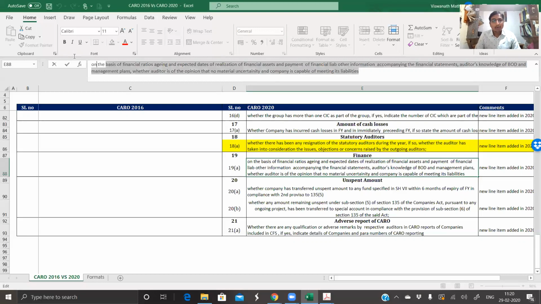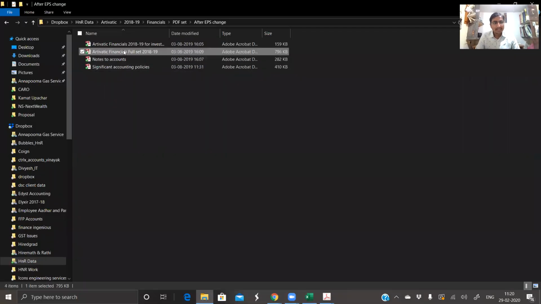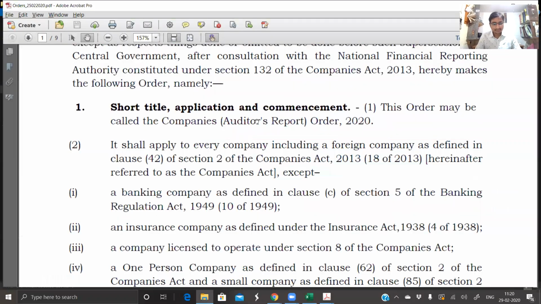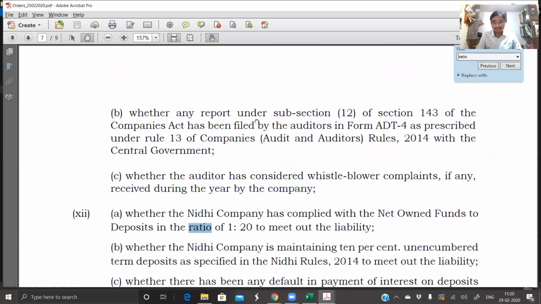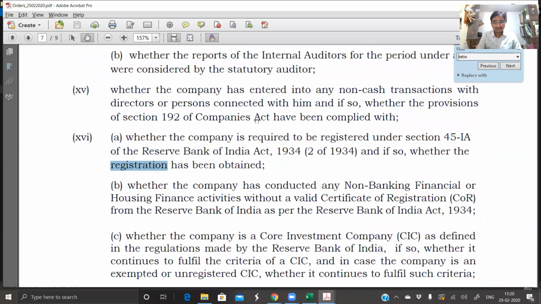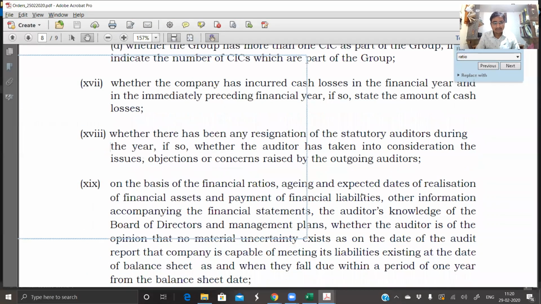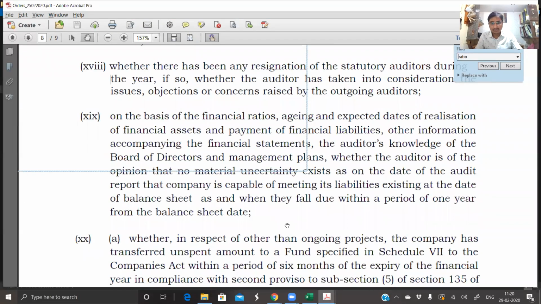So this is the point actually, which was shortened there.